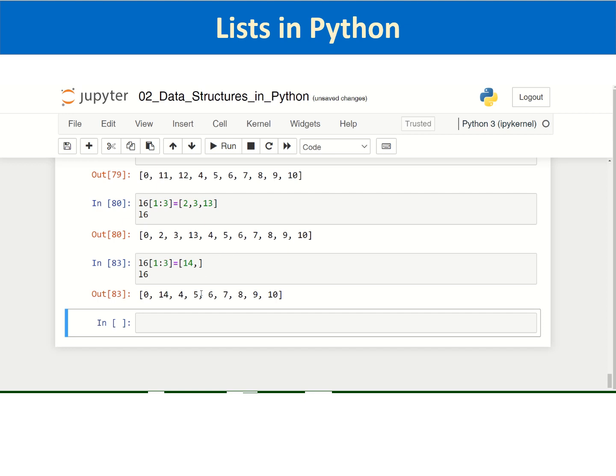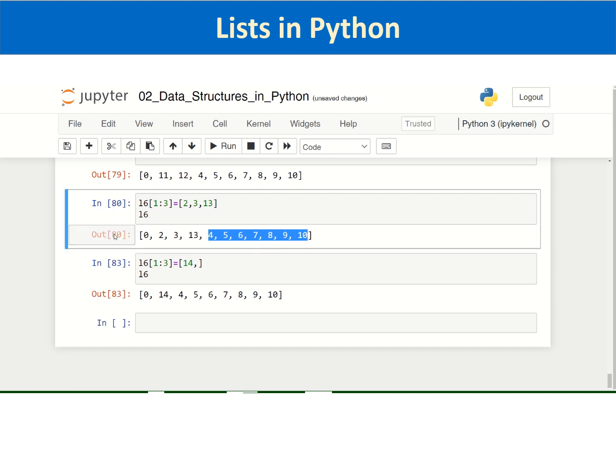However, what has happened is the length has come down by 1. 0 is there, 2 is replaced by 14, 3 is replaced, these elements have moved to the left.